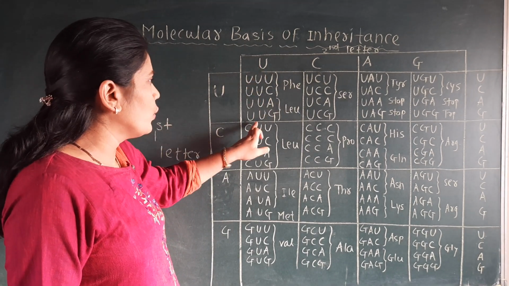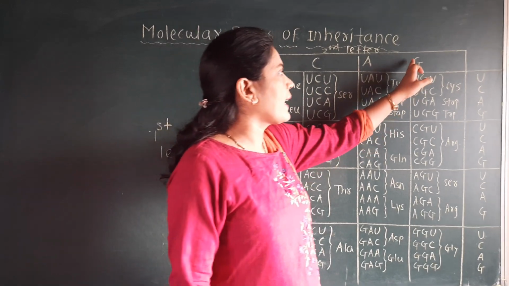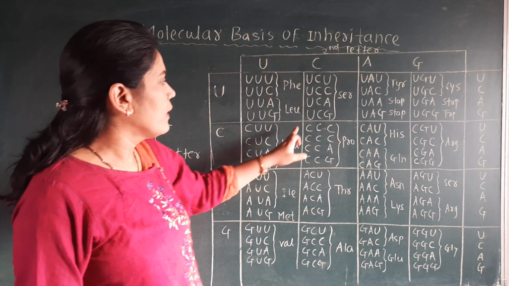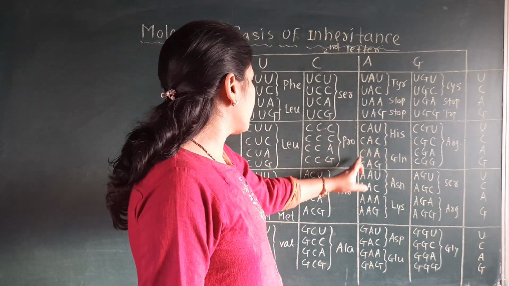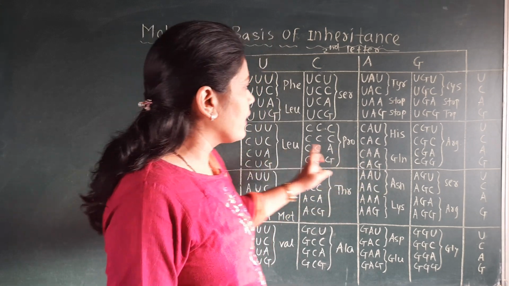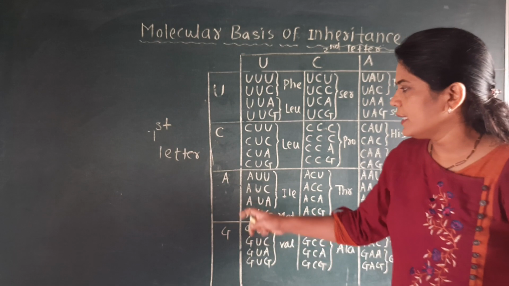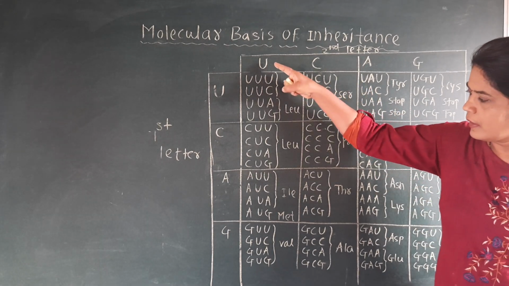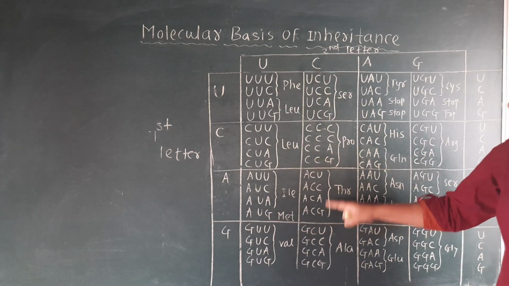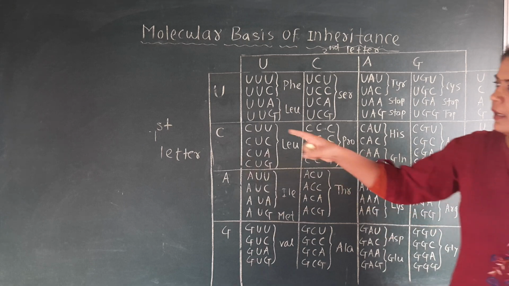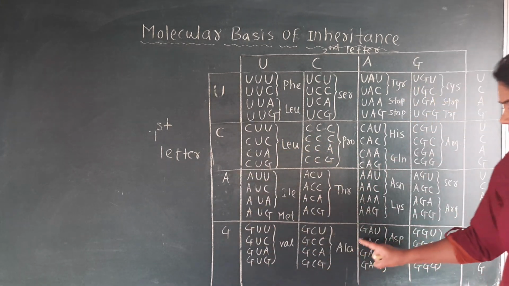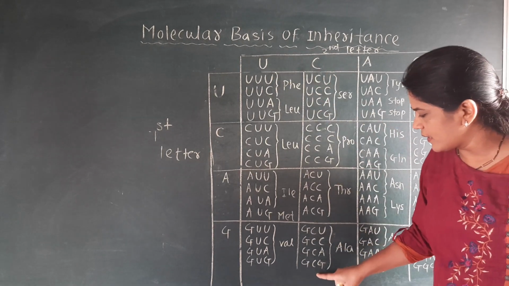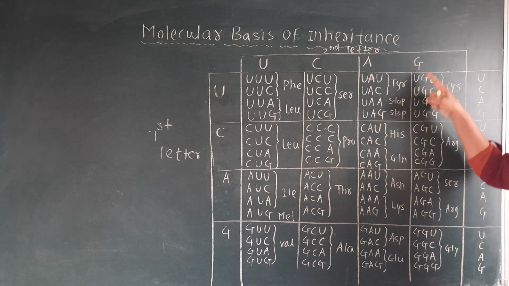Second letter in this column U, second letter C, second letter A, second letter G. First letter C, second letter U, C, A, G. Here first letter A, second letter U, C, A, G. Here first letter G, and second letter U, second letter C, second letter A, second letter G.